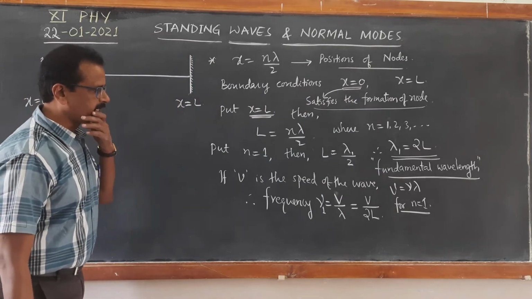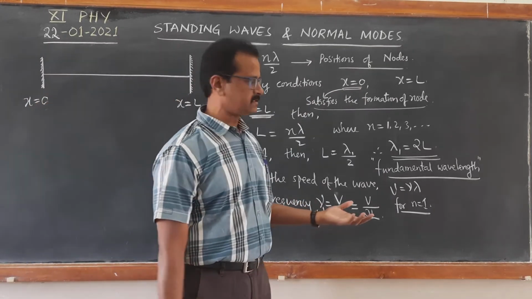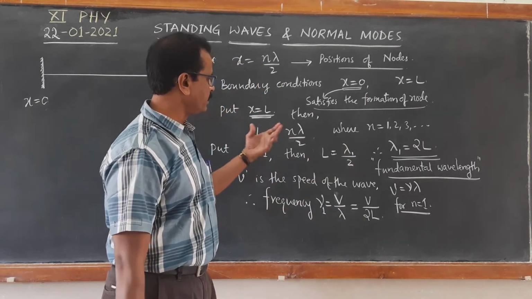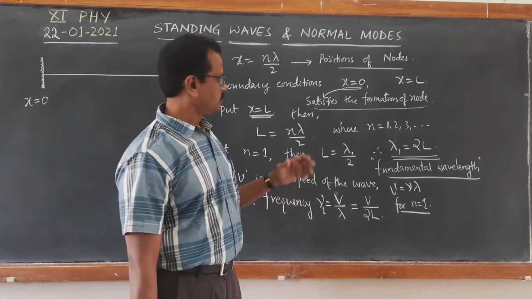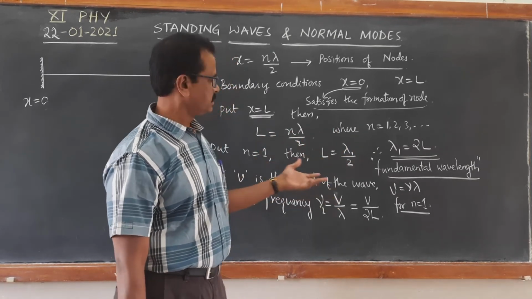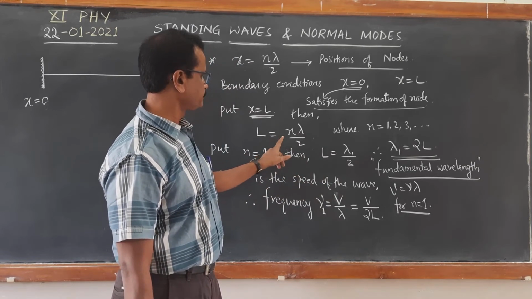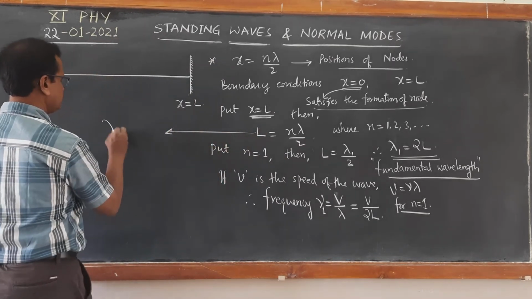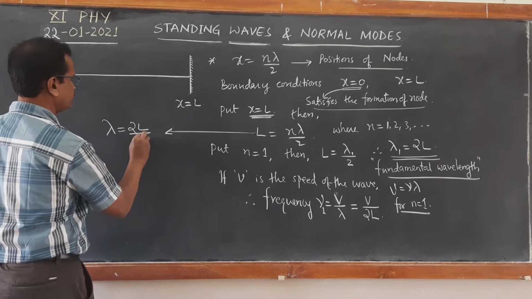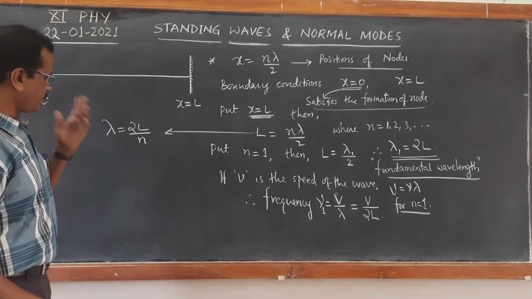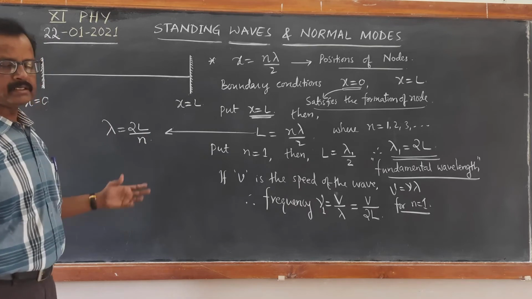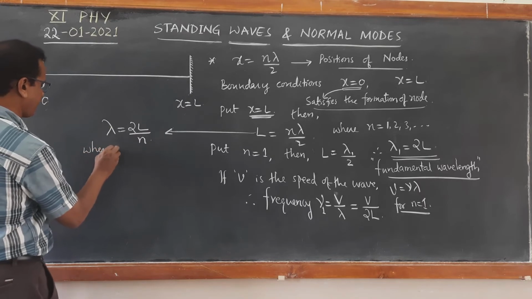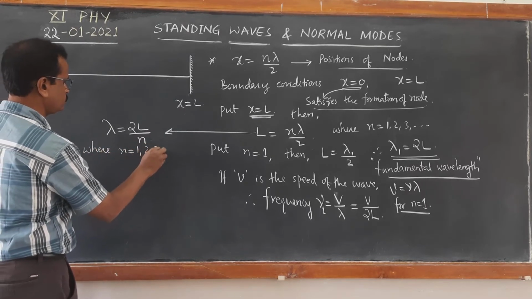So in this way we can calculate the allowed frequencies. Here we have calculated for n equal to 1. If it is for the nth harmonic, then we take the same equation, and using this we can write lambda equal to 2L by n. This is the generalized equation for allowed wavelengths, where n takes the values 1, 2, 3 and so on.